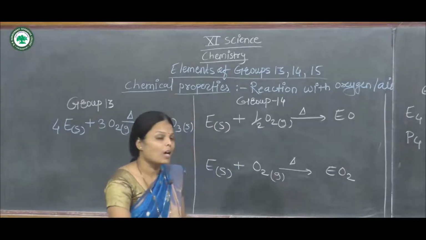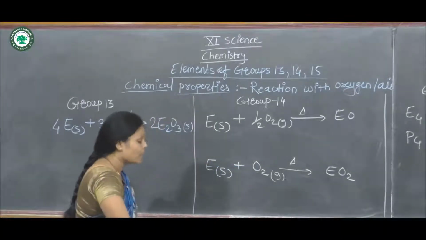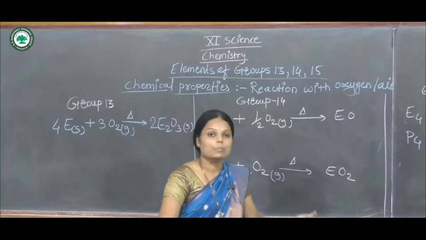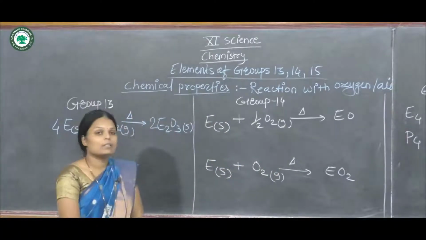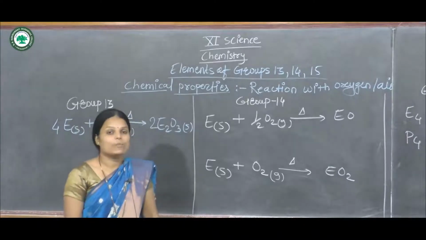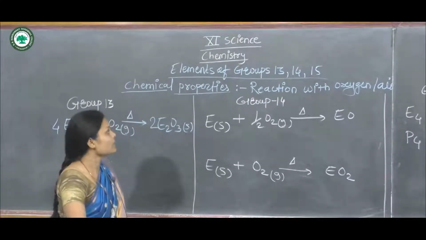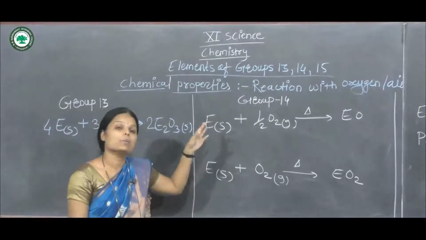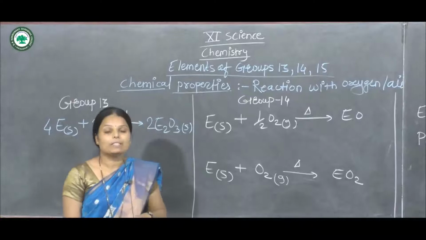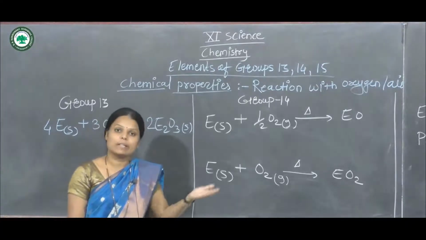Today we are going to start the chapter Elements of Groups 13, 14 and 15. In the last lecture we discussed the physical properties, and in the previous lecture we also discussed the chemical properties. In the chemical properties, the first one, oxidation state, is completed.